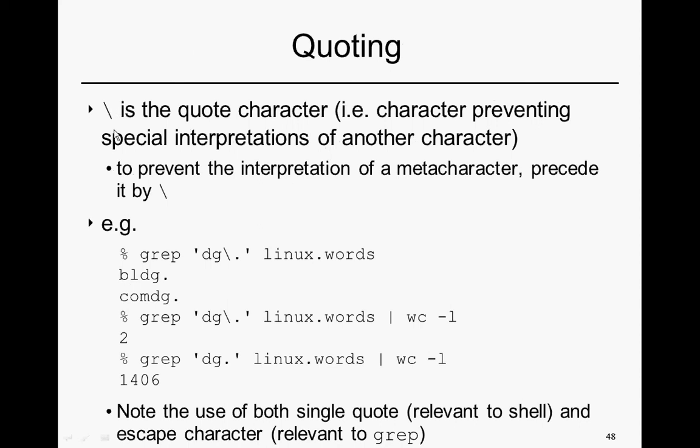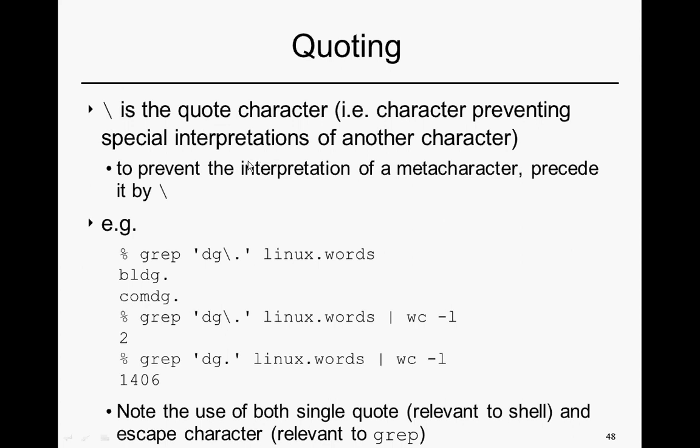Now, it's no accident that this convention originated simultaneously in three pieces of software: these regular expression matchers, such as fgrep, egrep, and grep, within the Linux command shell, and within the language C. These were largely defined by the same group of people, the same general community, and in all cases, the backslash character is a quoting character.